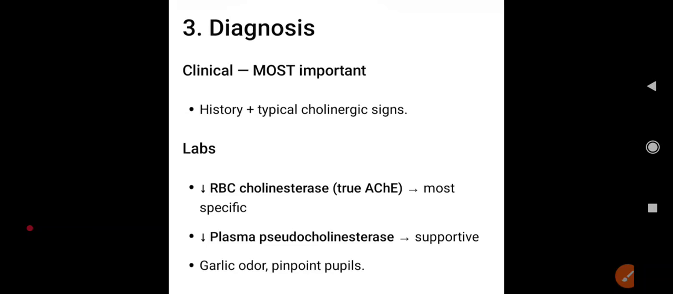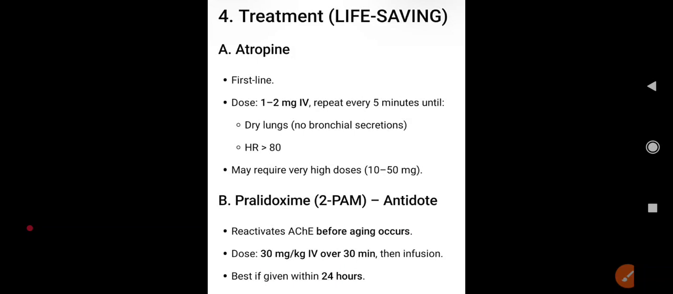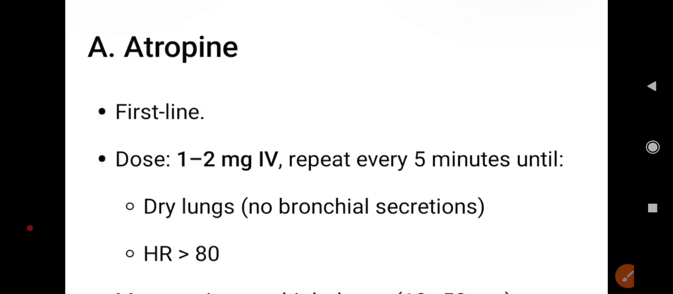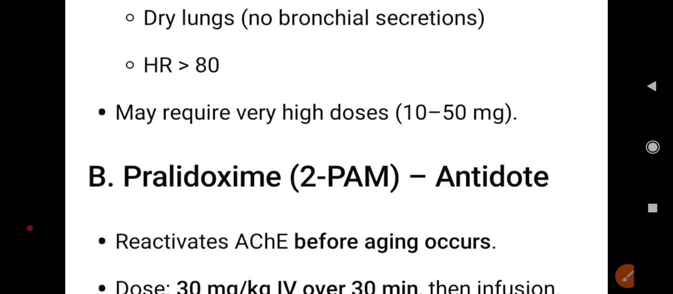Diagnosis is clinical, most important: history plus typical cholinergic signs. In labs, you find decreased RBC cholinesterase, true AChE, which is most specific, and decreased plasma pseudocholinesterase. Supportive signs are garlic odor and pinpoint pupils. Treatment is atropine, first line, dose 1 to 2 mg IV, repeated every 5 minutes until dry lungs, no bronchial secretions, or heart rate more than 80. It may require very high doses, 10 to 50 mg.